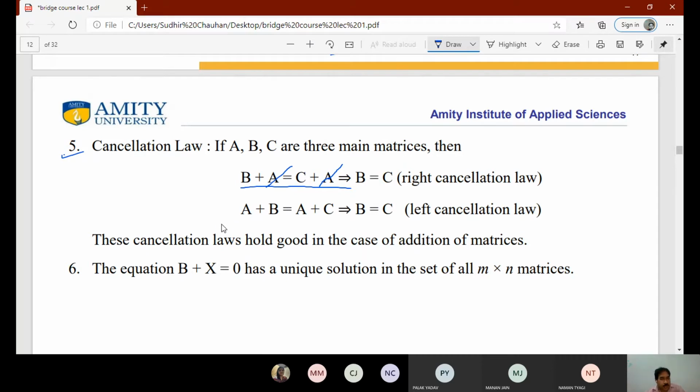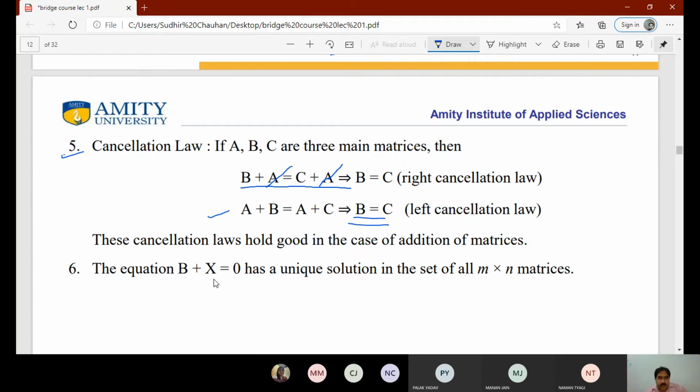So addition follows the right cancellation law and the left cancellation law. Here, A plus B is equal to A plus C means B is equal to C. So this is the left cancellation law. These cancellation laws hold good in the case of addition of matrices.